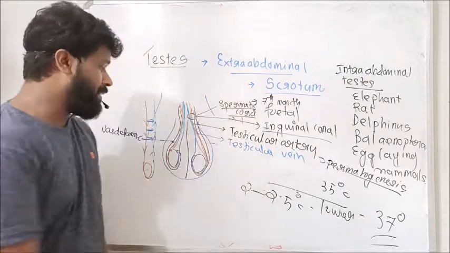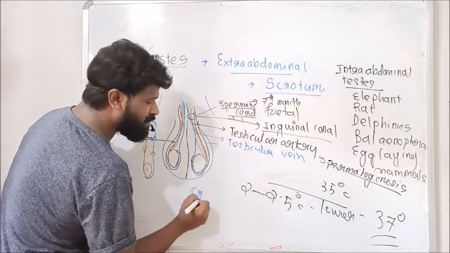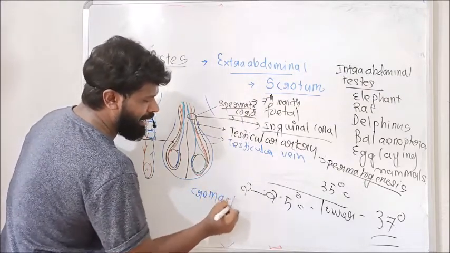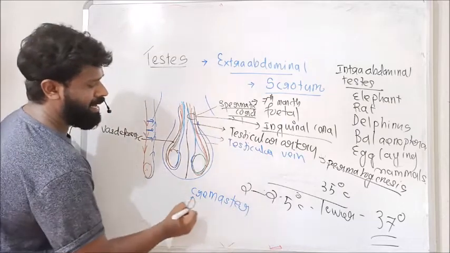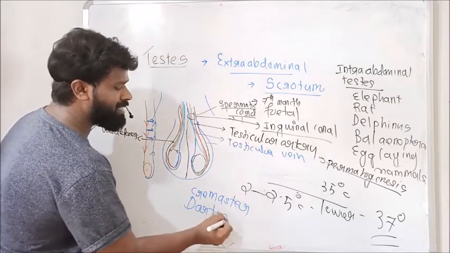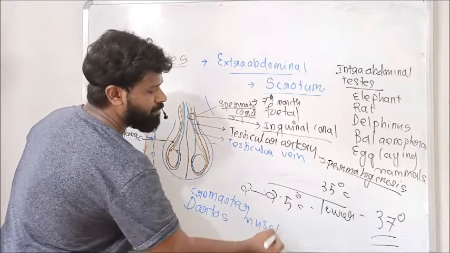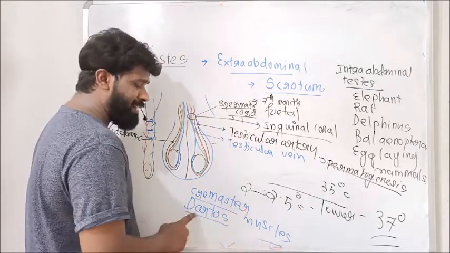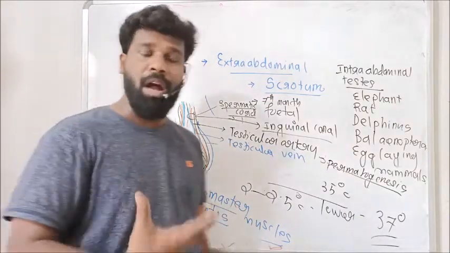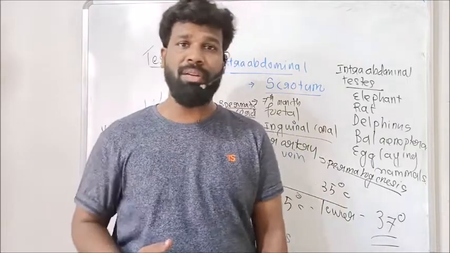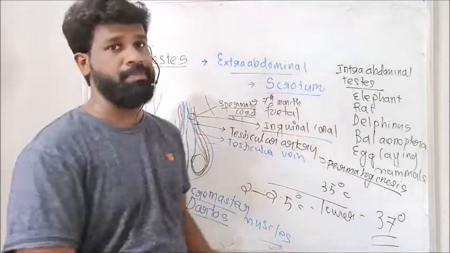And also some muscles of the scrotum, called cremaster muscles and dartos muscles of the scrotum, also help to maintain a low temperature in this scrotum.